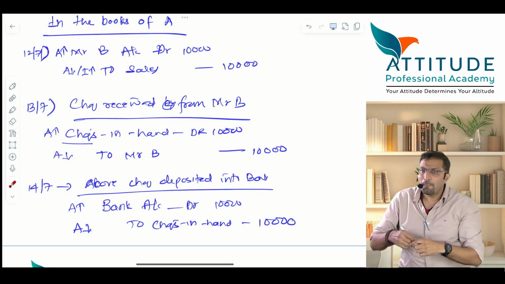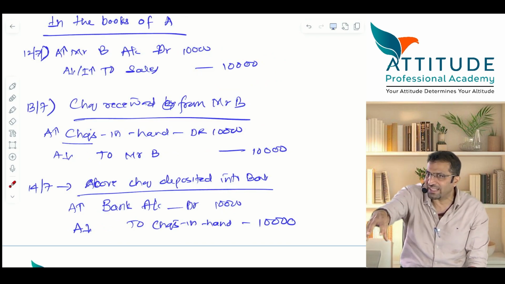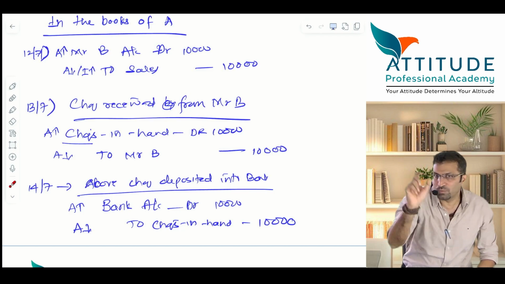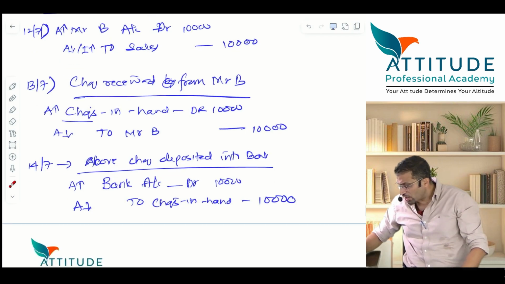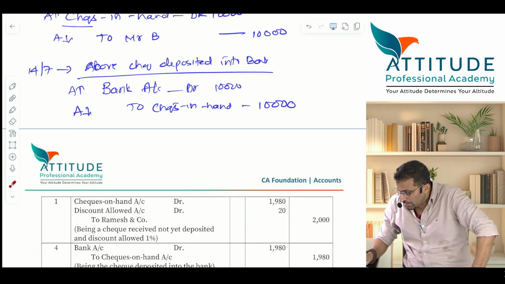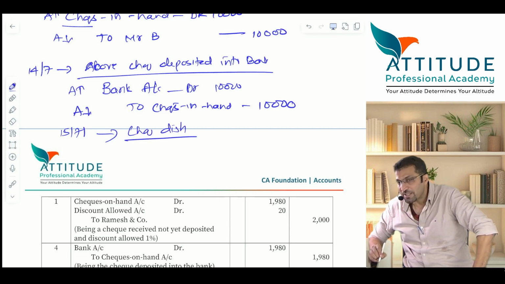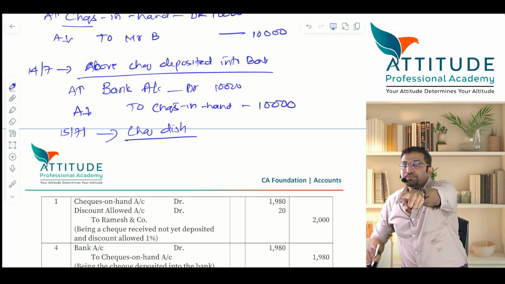Now, my banker, you are Mr. A, I am Mr. B. My banker will inform your banker that Mr. B doesn't have the money. So the check is dishonored, and your banker will inform you. Will you pass an entry now? For check dishonor, what is the entry? Let us say on 15/7 the check is dishonored. What entry will you pass?